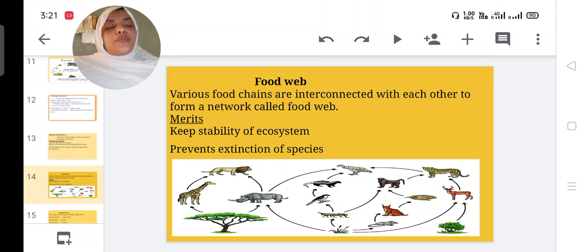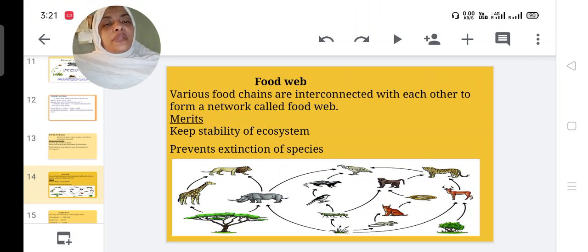Then the food web. Various food chains are interconnected with each other to form a network called a food web. Merits of the food web are: it keeps the stability of the ecosystem and prevents extinction of species.